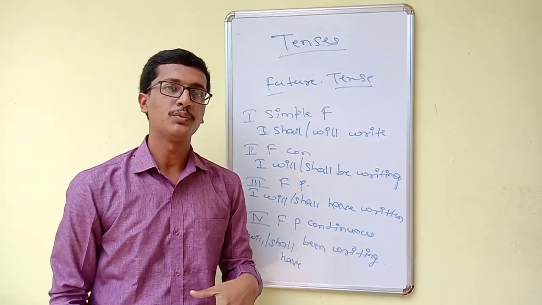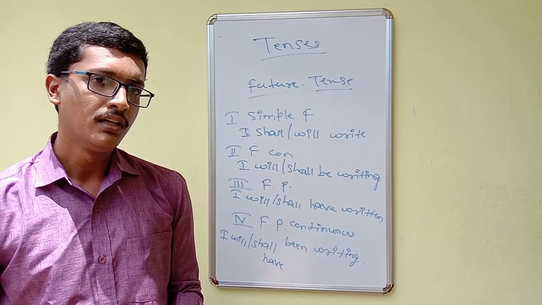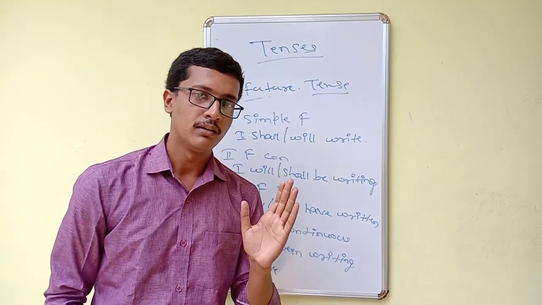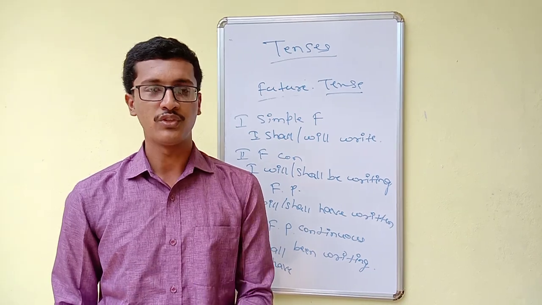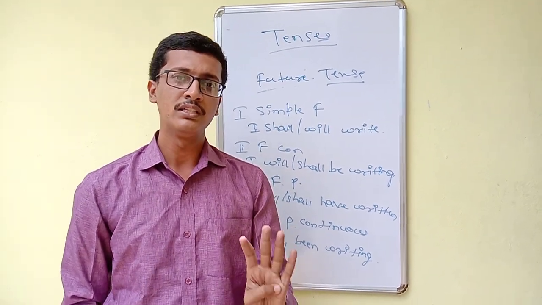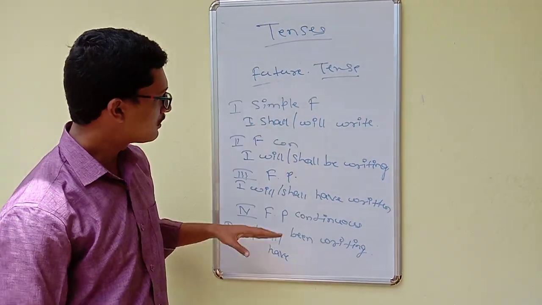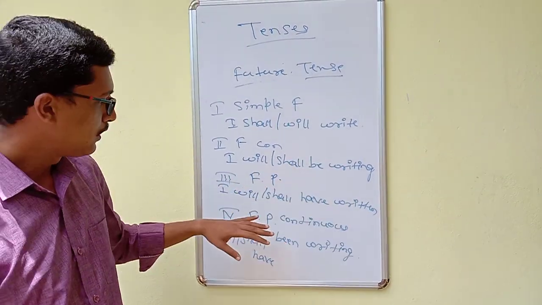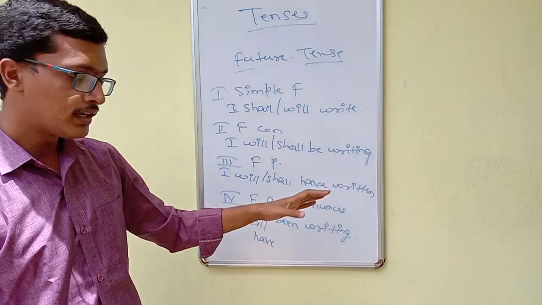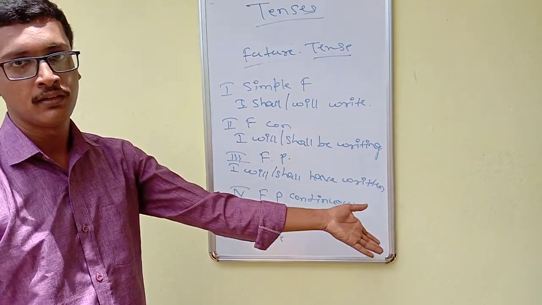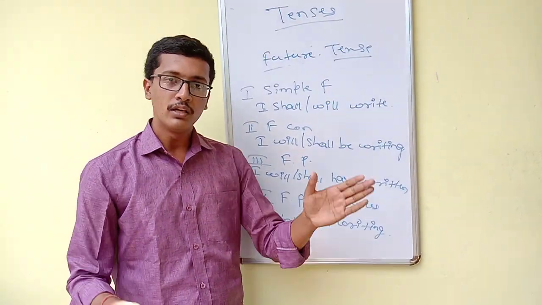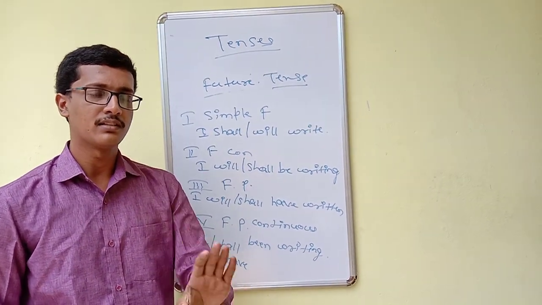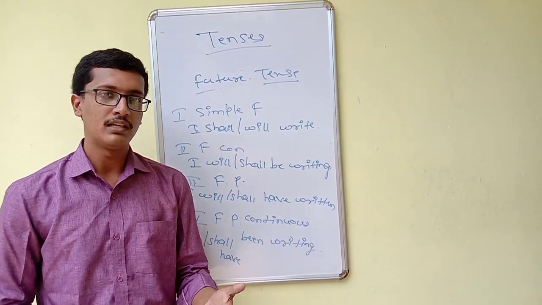So in this video what we discussed is that we have three main tenses: past as well as present and future. In every tense we have 4 sub tenses. So in this one we discussed: I will write, I will be writing, I shall or will have written, or I shall or will have been writing. So in this manner it is your duty now: you take any verb, you can make different types of sentences. But now one more important thing we have to understand here.